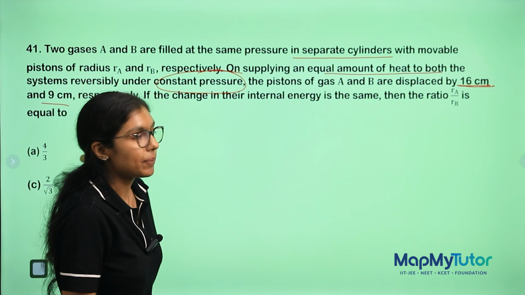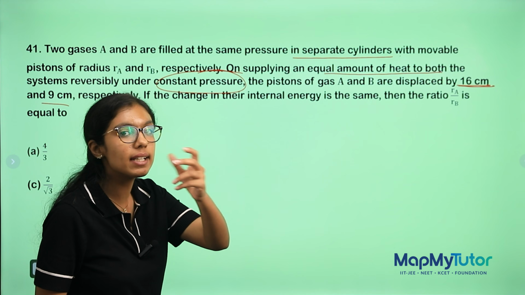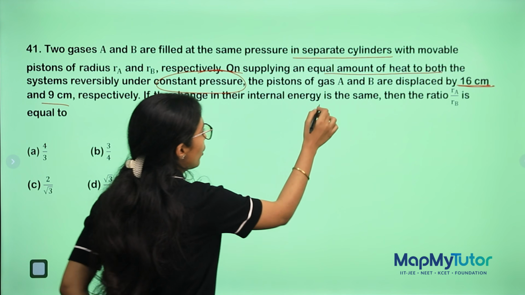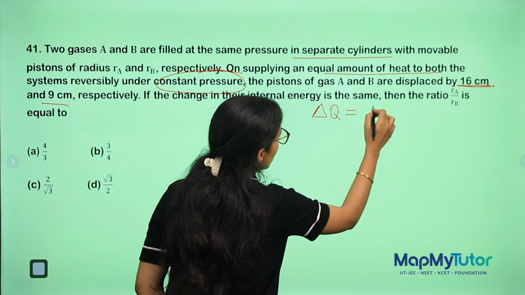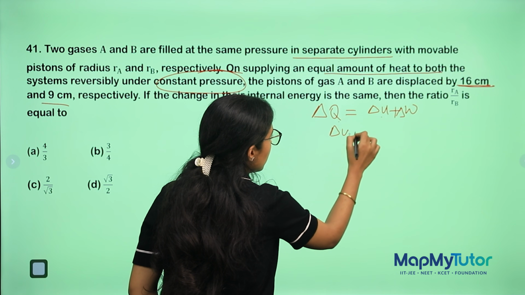RA by RB is? Now there is no change in internal energy. So if internal energy is not there, your heat is the same. So when your heat is the same, we know the first law of thermodynamics: del Q equal to del U plus del W. This is the same, this will be the same.